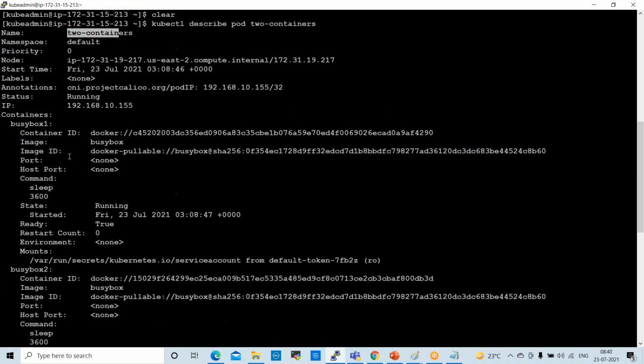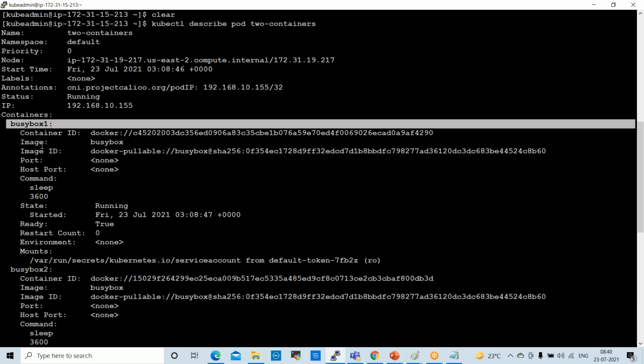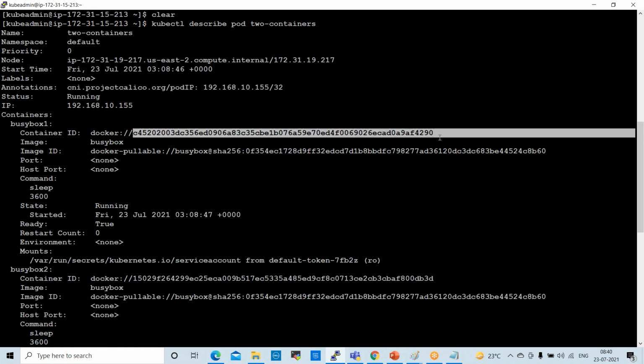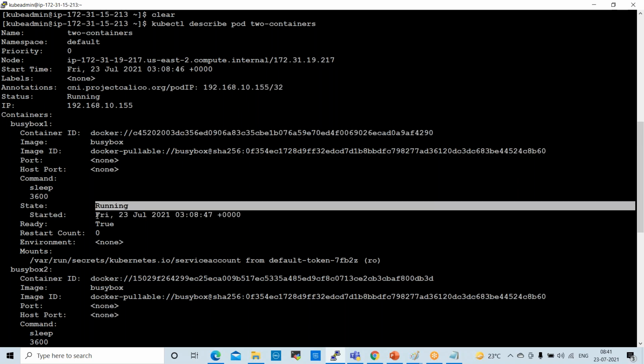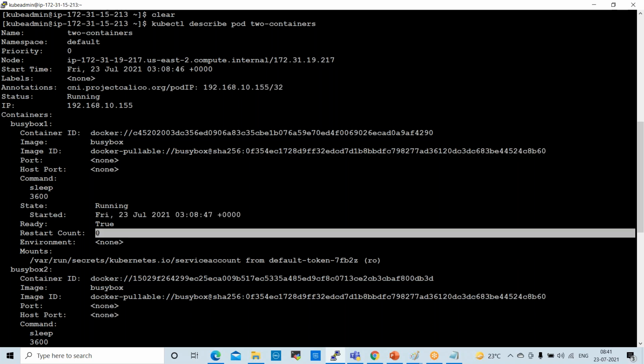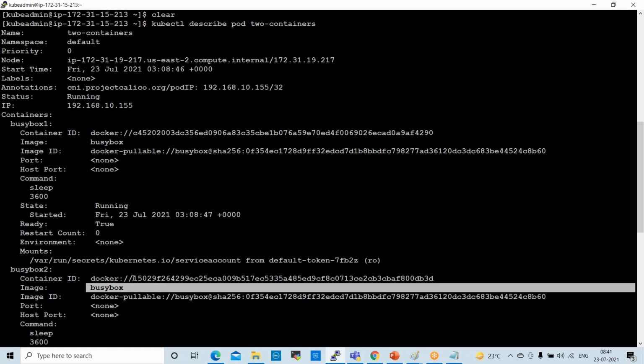Conditions. See here, BusyBox 1 is one container. Containers: BusyBox 1 is there. Image name is BusyBox, right? This is the container ID, and it is in a running state. We created this container on Friday, 23rd July 2021, this is the UTC time. Ready: true. Restart count is 0, not yet restarted anything. So BusyBox 2, we have image name and ID.